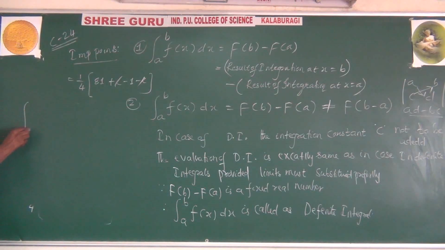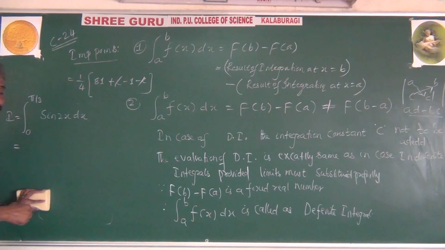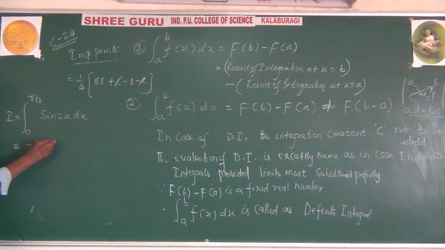As another example, you see here, suppose you want to find integration 0 to pi by 3 sine 2x dx. No change in the way of evaluation. Very first, what is integration of sine? Minus cos, divided by 2: minus cos of 2x divided by 2, limits 0 to pi by 3.